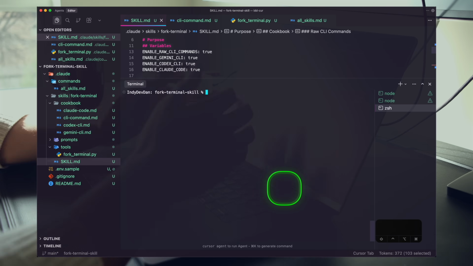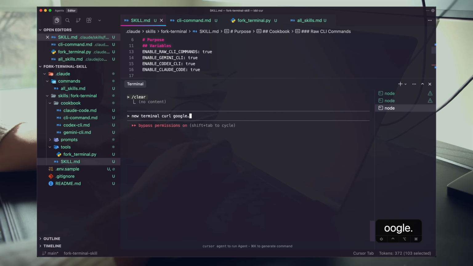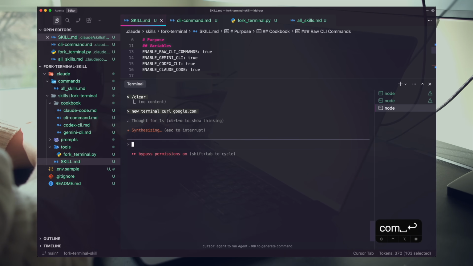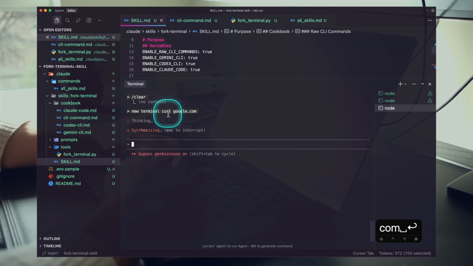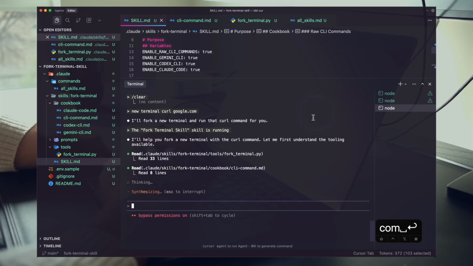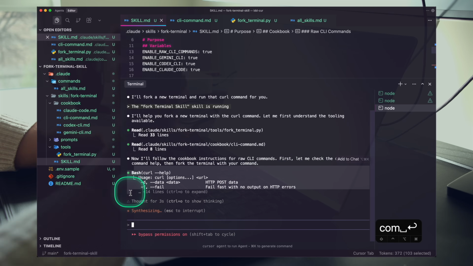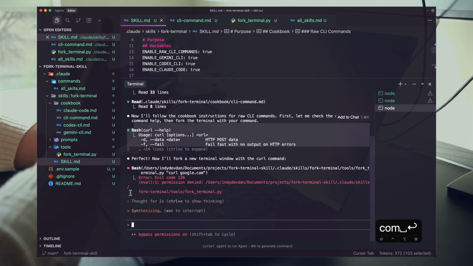So let's just go ahead and see this in action, right? We'll go ahead and boot up this new terminal, curl google.com, and we'll just fire that off, right? So this should be enough to activate the skill. There's the raw CLI command, and here's the google.com, right? Okay. So it sees that we're not using an agentic coding tool that we've listed. So it read this documentation. There it is. It's first running help to understand how this works. And now it's actually just going to boot this terminal up.